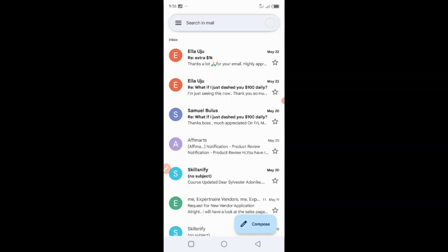I can say that this is a response from one of my students. I actually don't use ordinary mail. I use MailChimp. I have a MailChimp account that I use to send emails on a large scale to my students. So this is the email that I sent out around May 20th or May 19th, and some of them are actually responding to me and saying thanks.